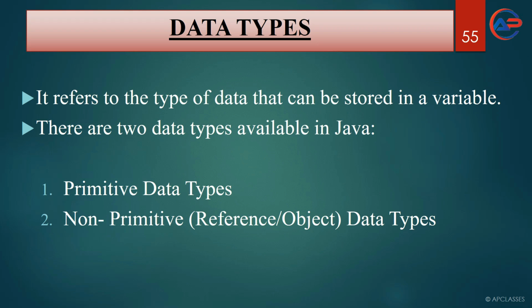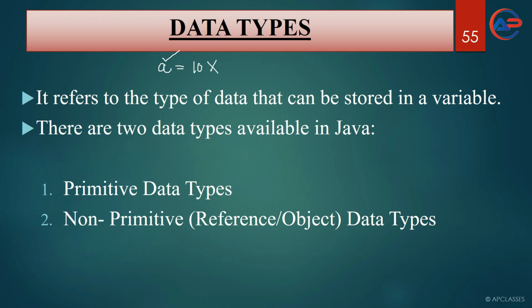A data type is used to declare a variable. A variable cannot be written alone. You cannot write a, and you cannot write a equals 10. This is not correct. The reason is that here the variable is not declared. It is only assigned with 10.